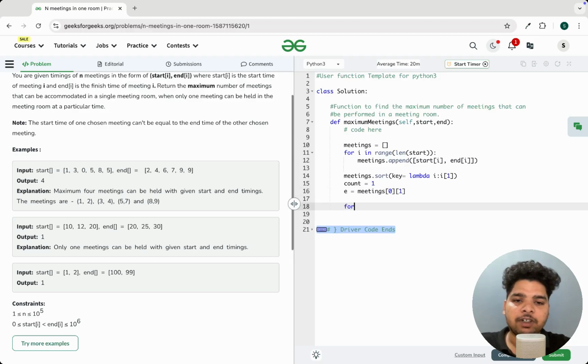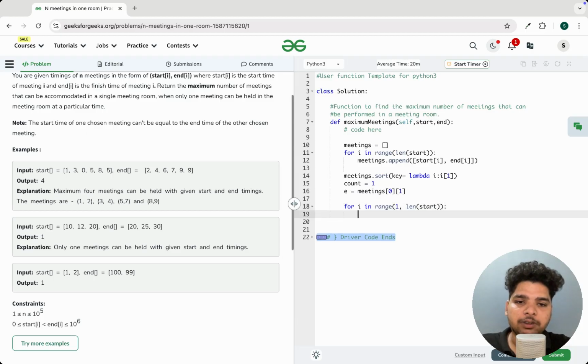Now we'll again run one for loop, but this time i will be ranging from 1 to the length of the start, or meetings, anything you can do. Okay, then end time we have calculated, now we have to calculate start time. So start time will be meetings of i, the current one, index 0, the first element.